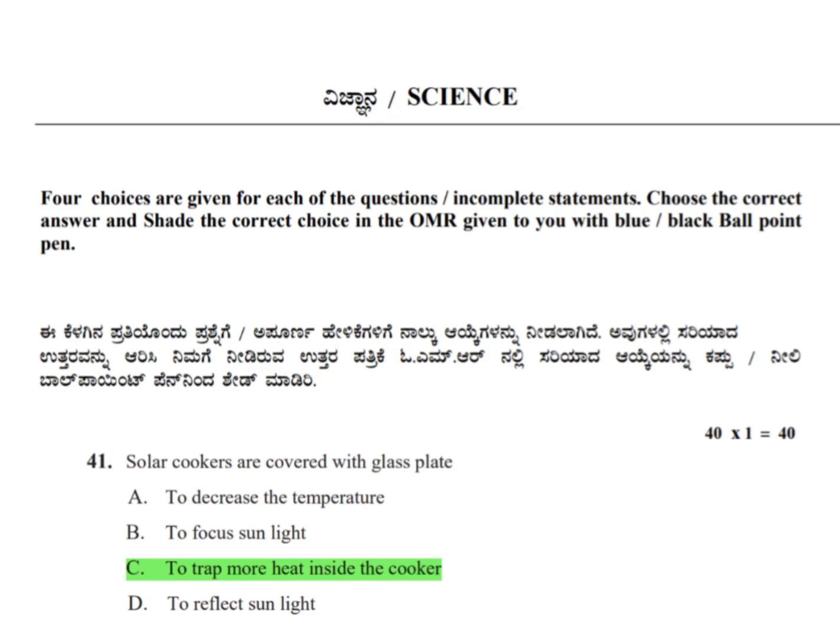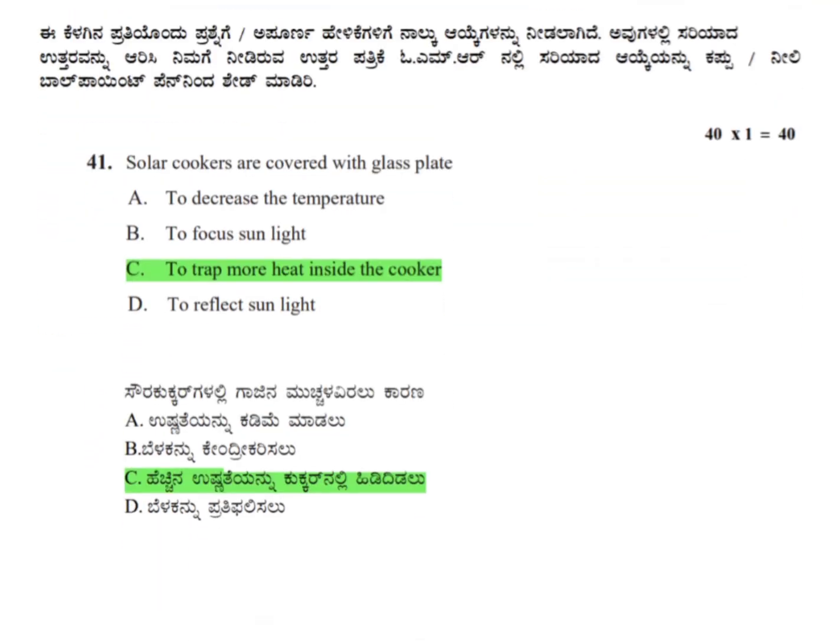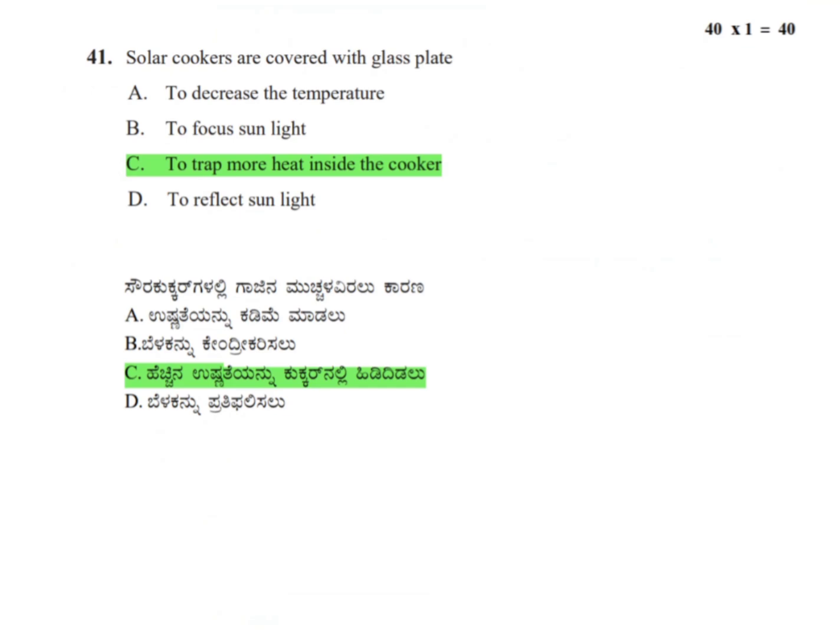First question, solar cookers are covered with glass plate because to trap more heat inside the cooker. Solar cookers are covered with glass plate to trap more heat inside the cooker. In OMR answer sheet, shade using blue or black ballpoint pen only.